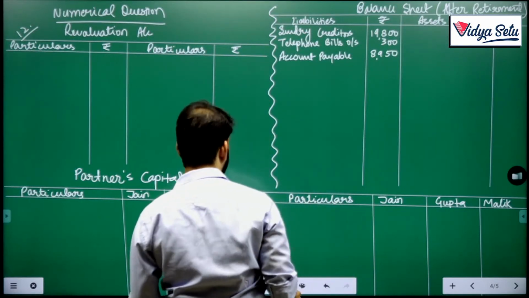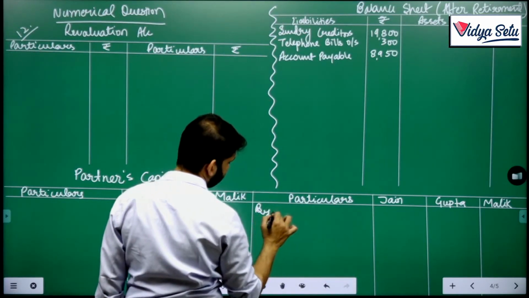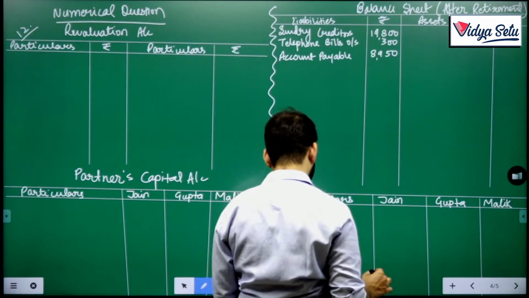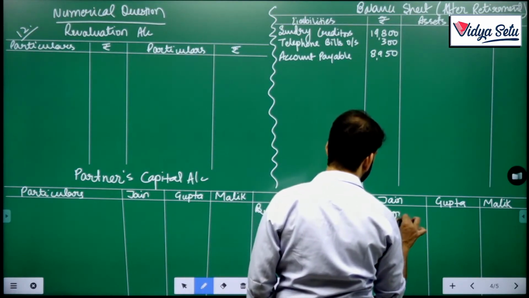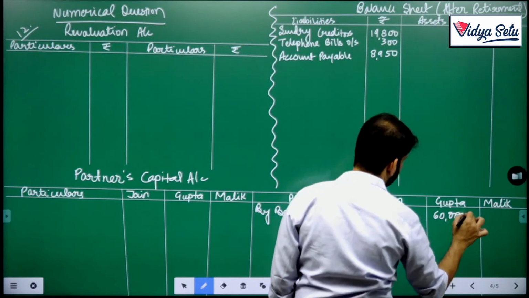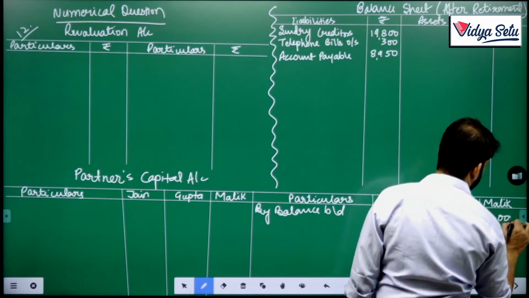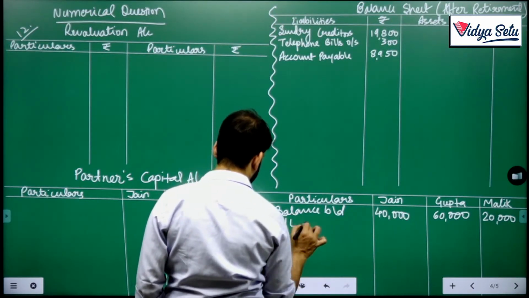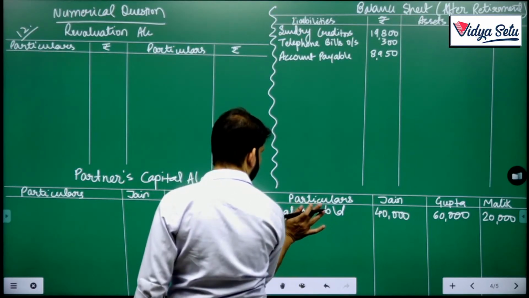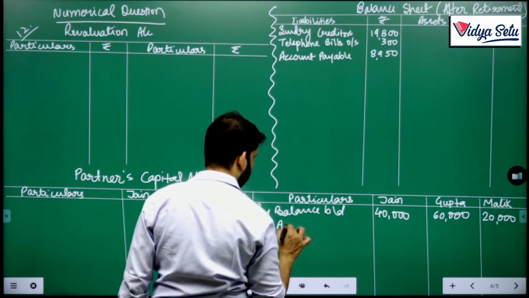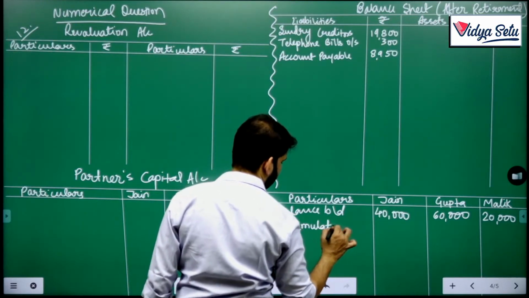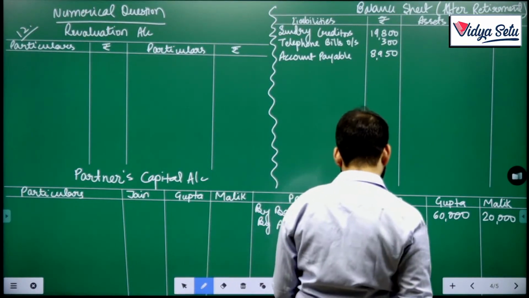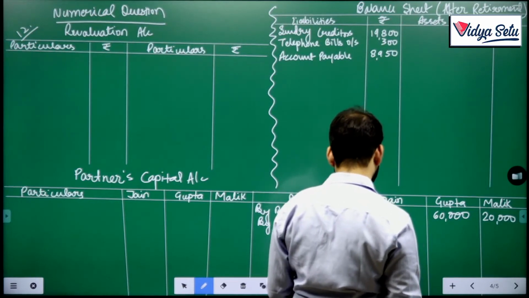Then we have accumulated profit. So what is this P&L? This is accumulated profit. How much? 16,750 in the ratio 5:3:2.